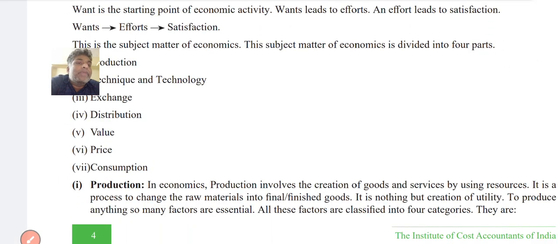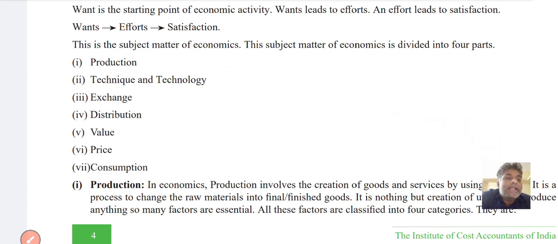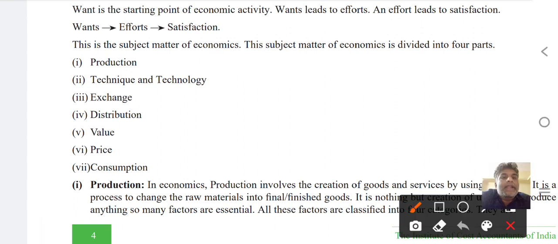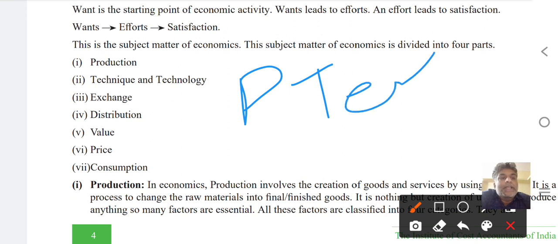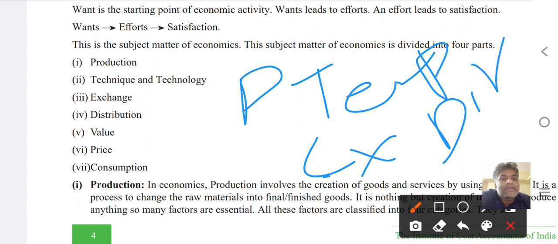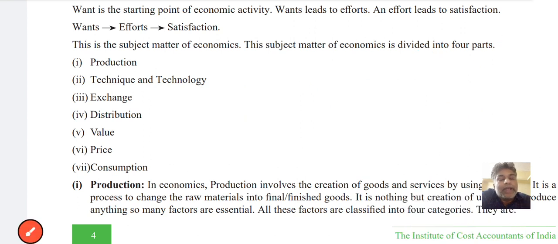Now into the depth of the main topic, that is called the subject matter of economics, divided into 4 parts. That is production, technique and technology, exchange and distribution, value, price, consumption.